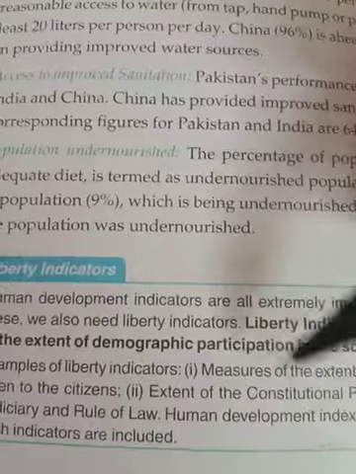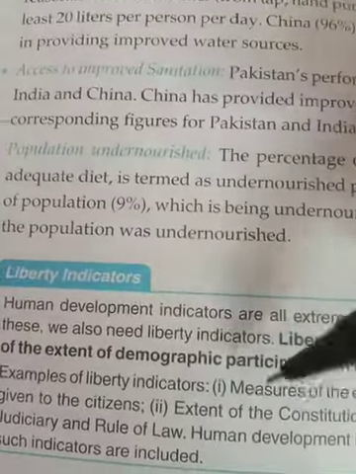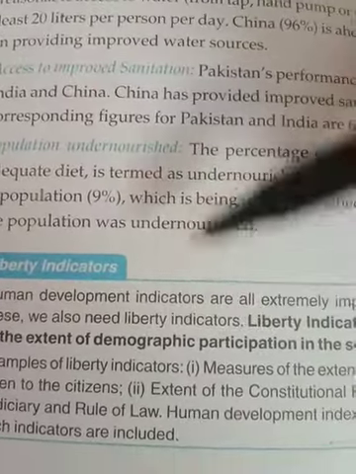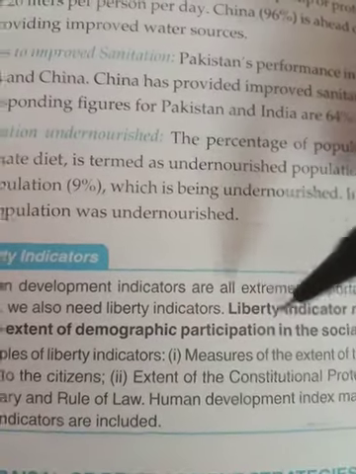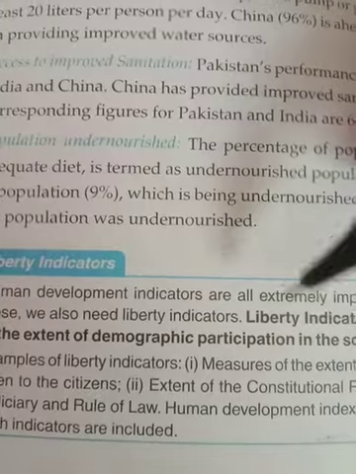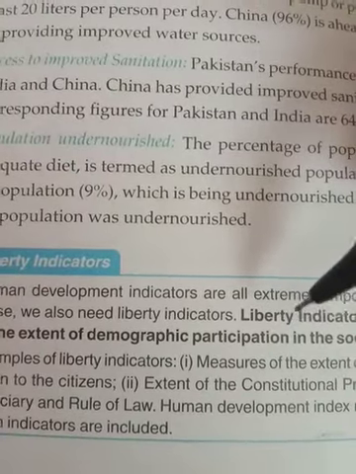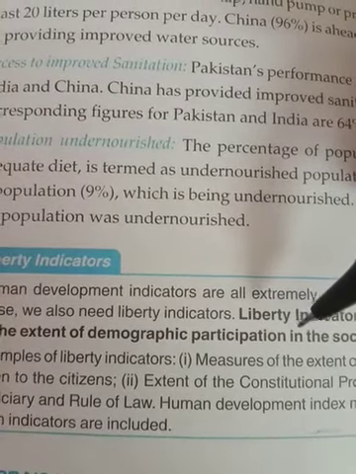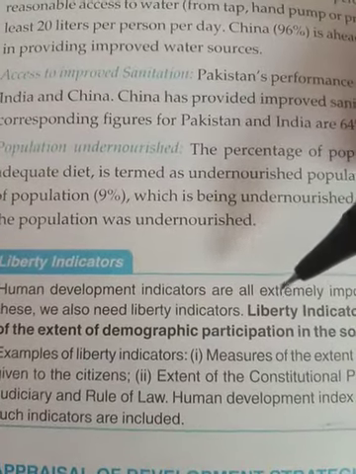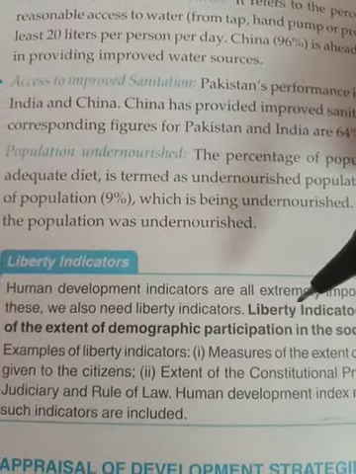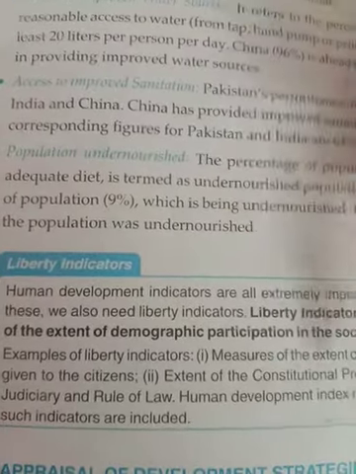So they are indicating how useful this is for the public. That is why they are measuring the extent of the constitutional protection of rights given to each and every citizen, and the extent of the constitutional protection of the independence of the judiciary and the rule of law. So how much can be given to the citizen, how much the law that has been made is implemented in the country, that is the liberty indicators.